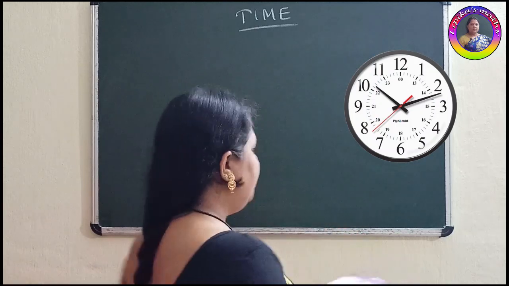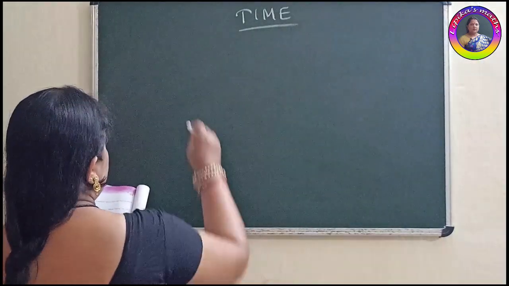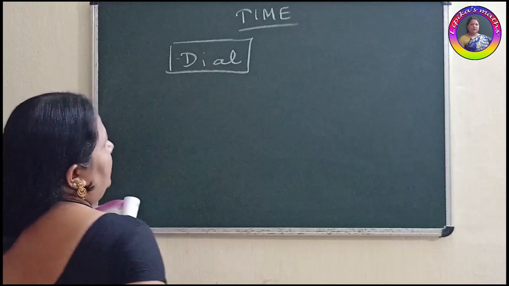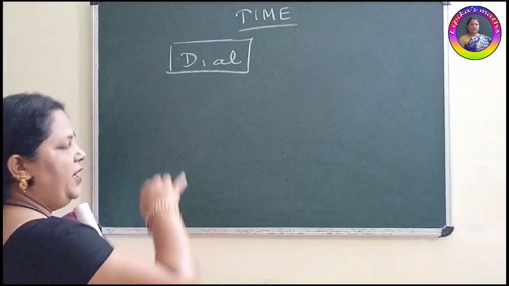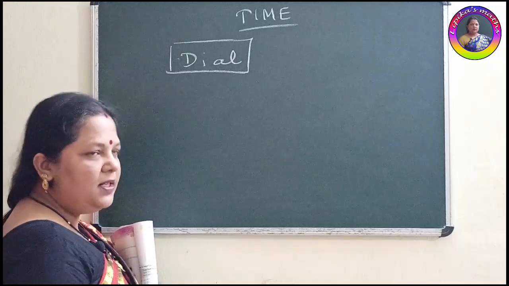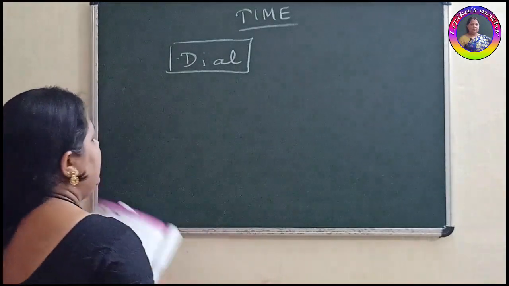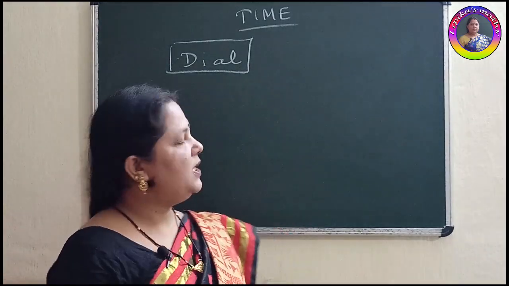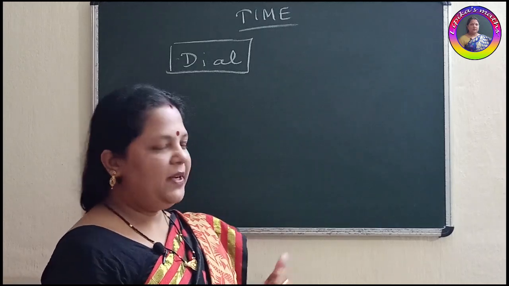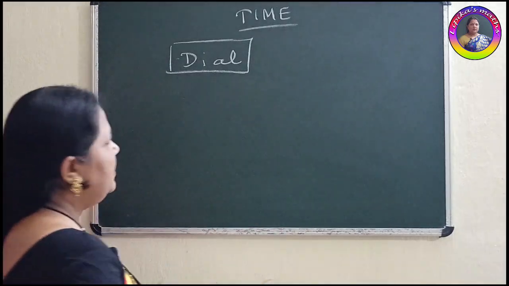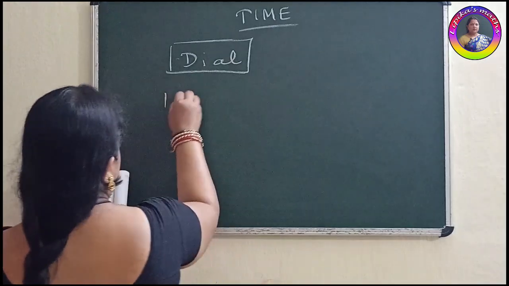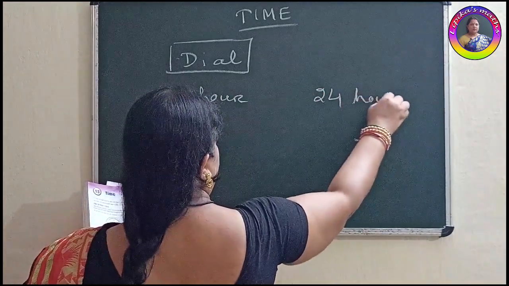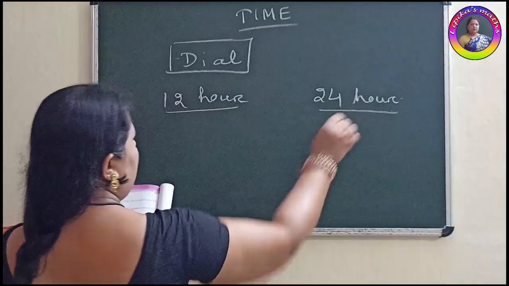Let's discuss. Okay. So here, children, in a clock, the face is called the dial, where 3 hands are there: hour hand, minute hand, and second hand. Okay. But in some places like air services, railways, shopping malls, you can see this 24-hour clock timing used to represent the same timing. The difference is that one is a 12-hour clock, one is a 24-hour clock. What are this 12-hour and 24-hour?